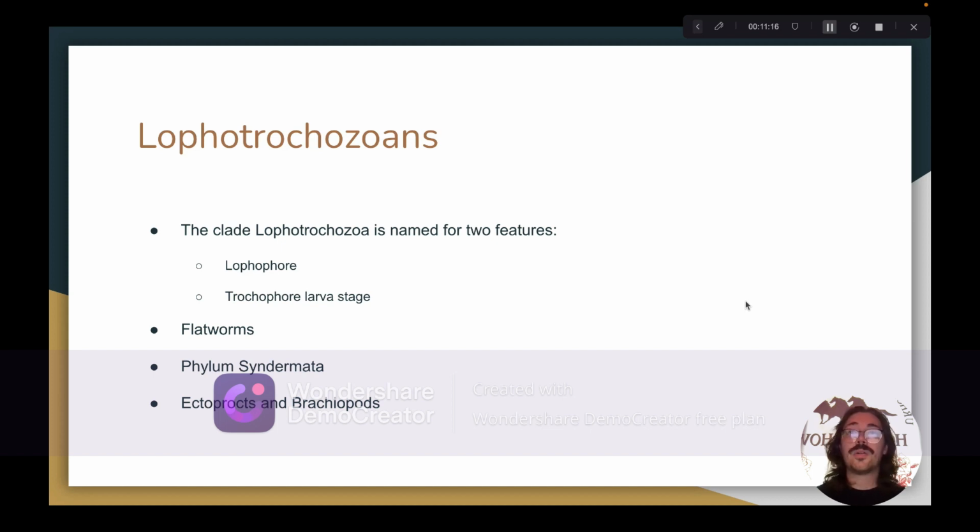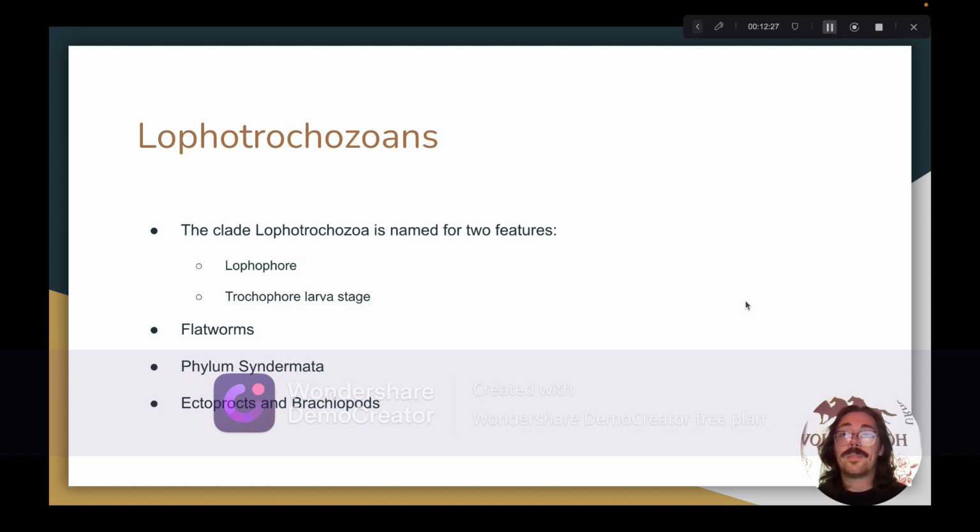The next group of Lophotrochozoans are the ectoprocs and brachiopods. Both ectoprocs and brachiopods are groups of sessile bilaterian animals that use lophophores to feed and have body cavities classified as coelomic. Ectoprocs are sessile colonial bilaterians that resemble clumps of moss when you see them. They're protected by porous exoskeletons and they feed using lophophores. Ectoprocs can live in freshwater environments and marine environments, and inside of marine environments, they commonly function as reef builders.